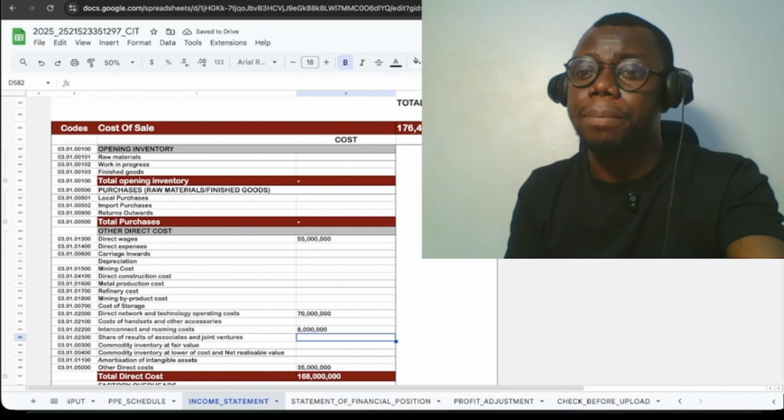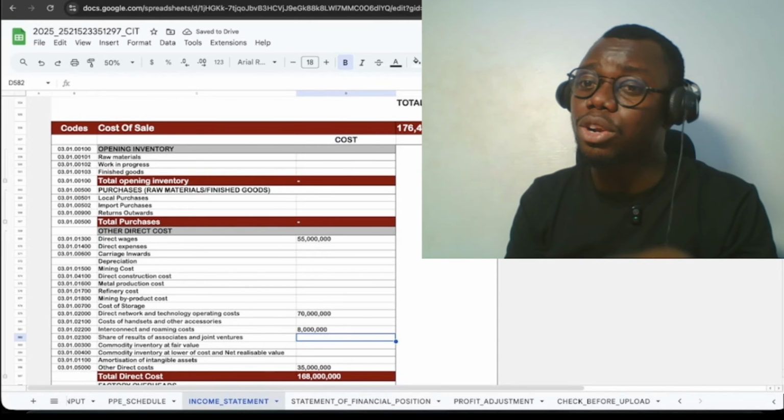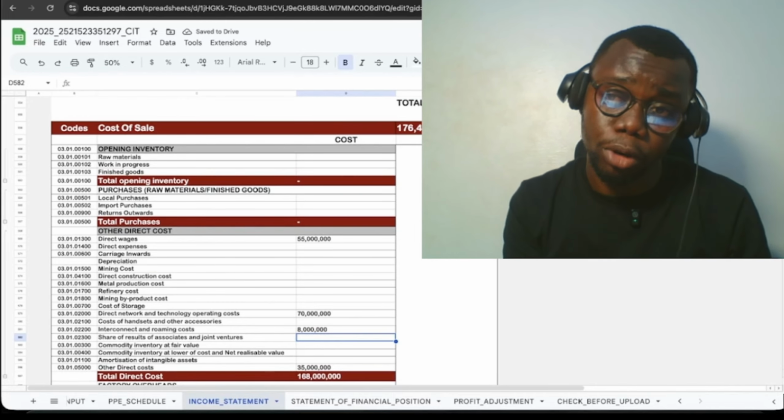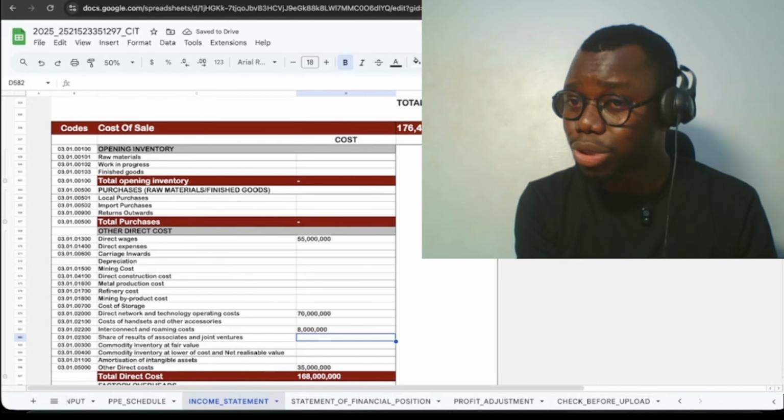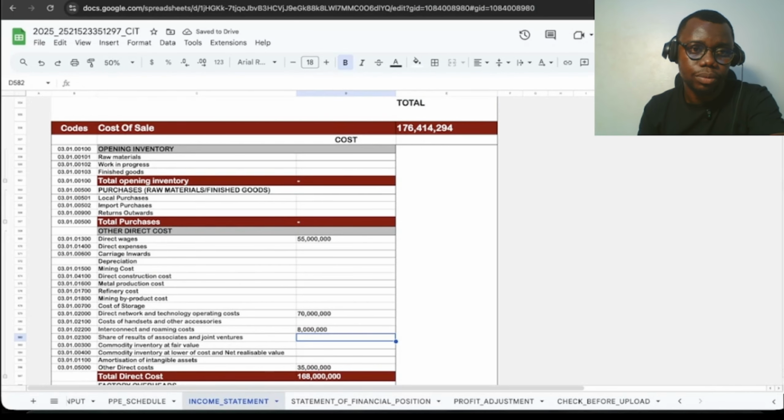You might be able to carry out the filing yourself based on the audited report they gave to you, but you're not even supposed to prepare an audited report by yourself. An auditor is supposed to do that for you, right? So please take note of that, guys. Let's proceed.